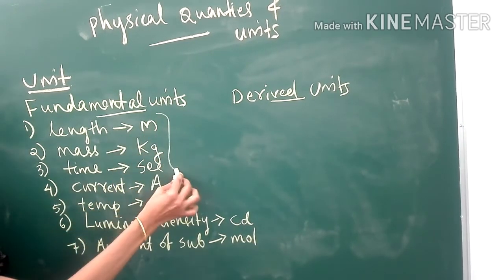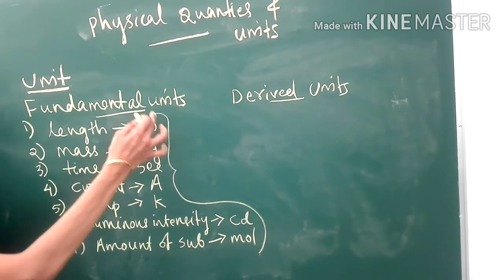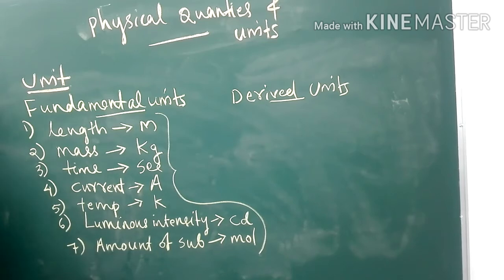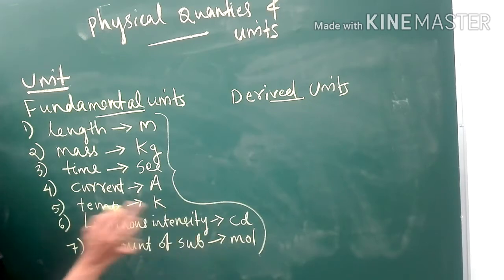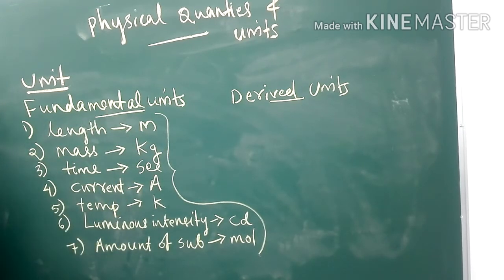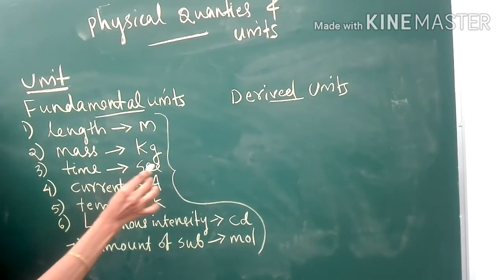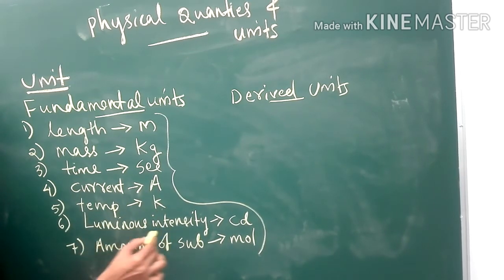So, these 7 units are known as fundamental units. The units of fundamental quantities are called fundamental units. These all are independent units. So, for length, meter; mass, kilogram; time, second; current, ampere; temperature, Kelvin; luminous intensity, candela; amount of substance, mole. I hope it is clear.